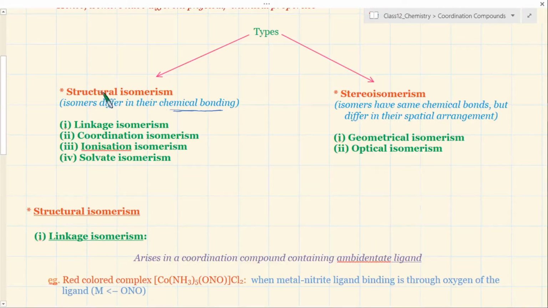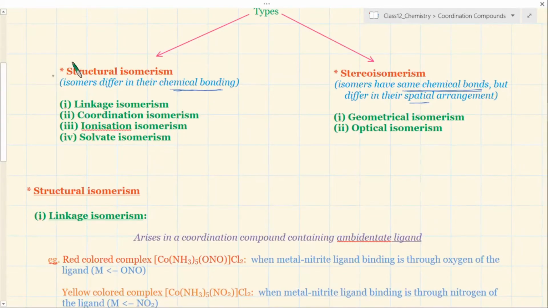But before I move further, there is a class of structural isomerism where you have clear distinction of one structure from another, or the pattern of bonding is different. In stereoisomerism, the chemical bond remains the same, but the spatial arrangement might vary. Here you again have two categories, geometrical and optical. Geometrical is like cis and trans arrangement, and in optical you will know the dextro and levo arrangement. So we start with structural isomerism first.